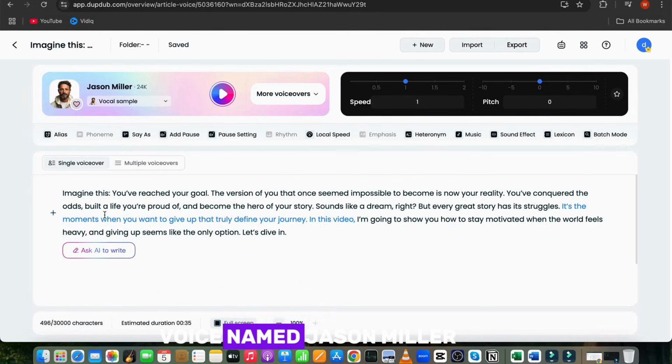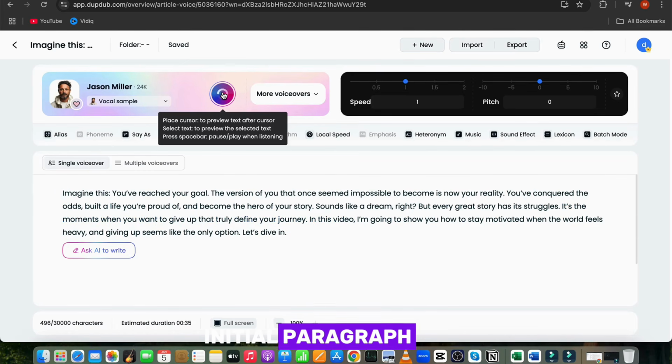I'll go with the voice named Jason Miller. First, let's generate the initial paragraph to see how it sounds. If it's perfect and realistic, we can continue with this voice.